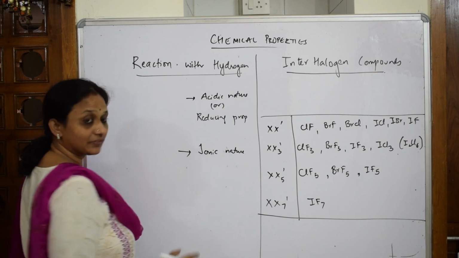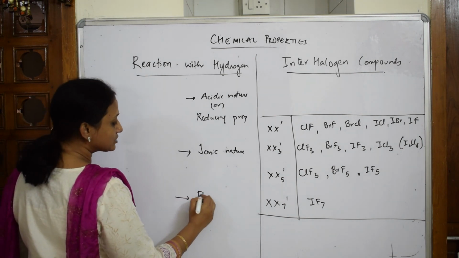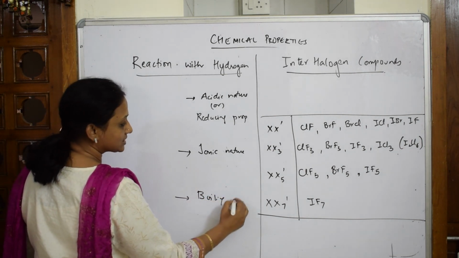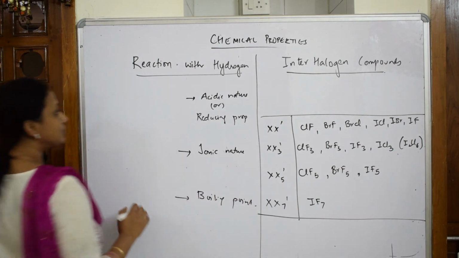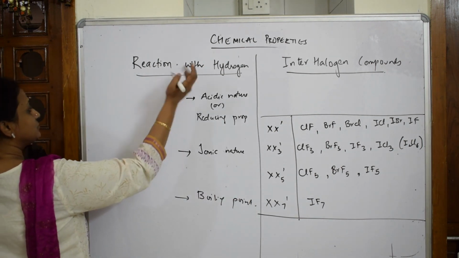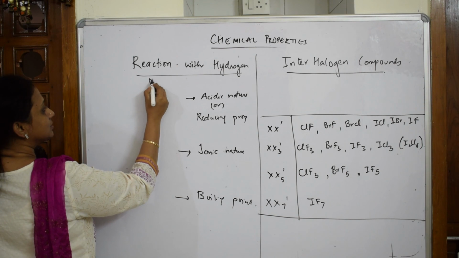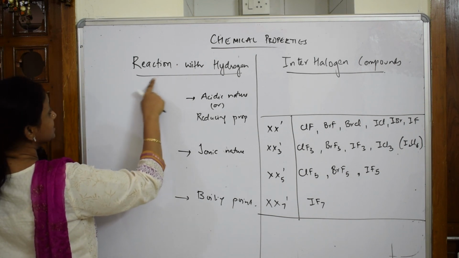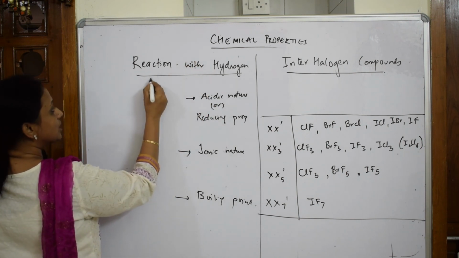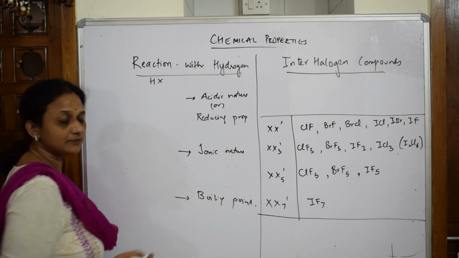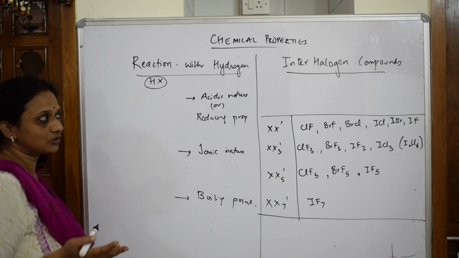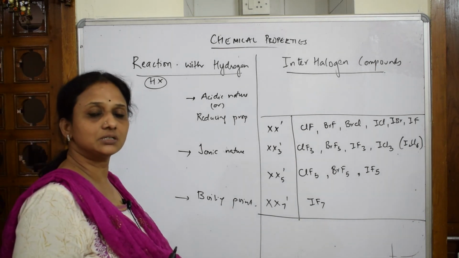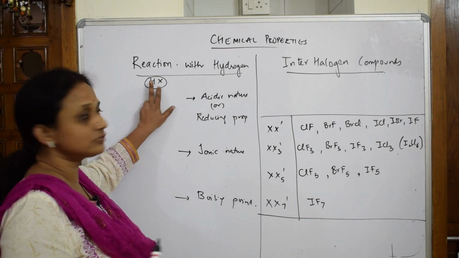Ionic nature. Then they're also going to ask you in terms of boiling point. Okay, let us come back and see the order. Now, when I have to speak about the reaction with hydrogen, I said monovalent metal, right? Now, not to speak in terms of metal, I have to speak in terms of hydrogen. So hydrogen is combined with your halogen, forming HX. Now we'll be writing the hydrogen reaction with all the halogens.